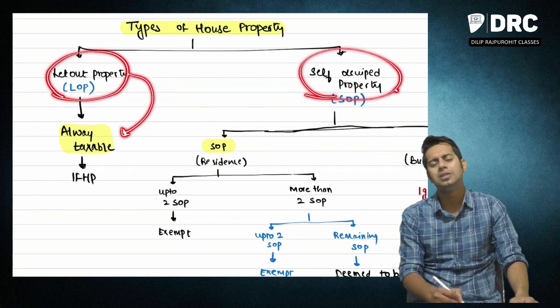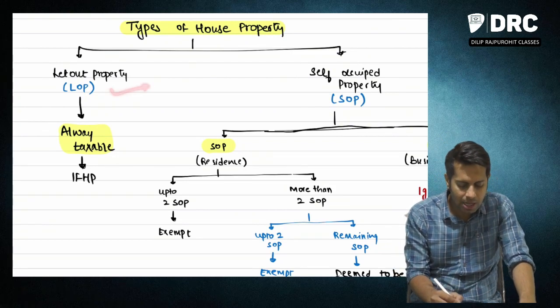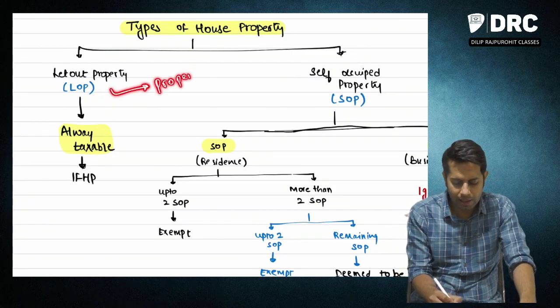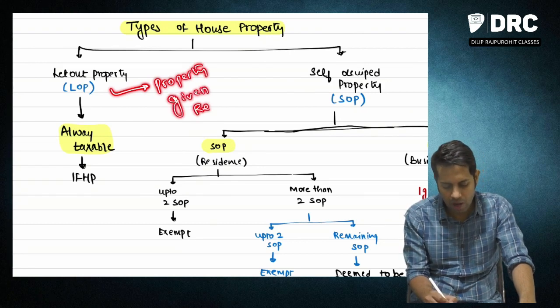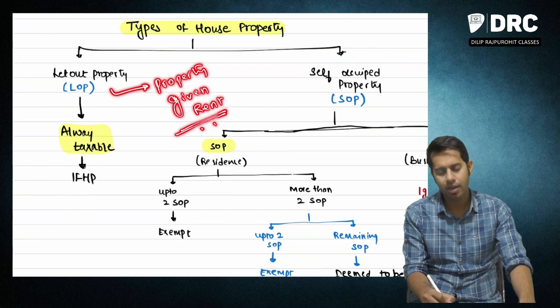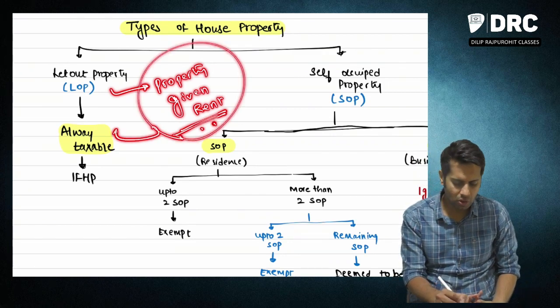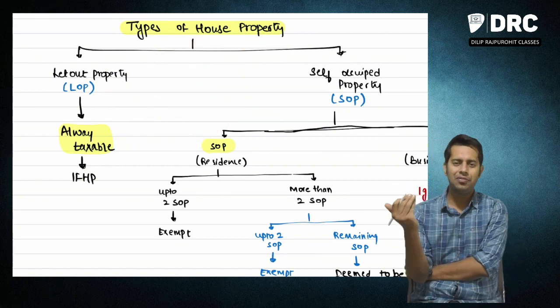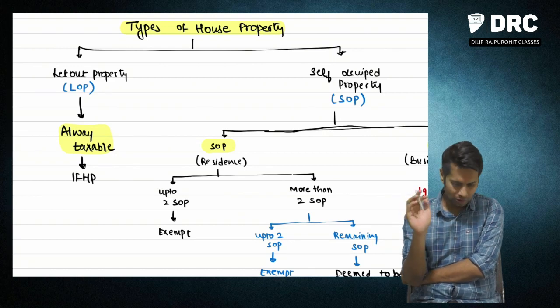Let out property means the property which you have given on rent. You have rented this property to someone. So obviously from this property you are going to earn rent. Therefore, these let out properties are always taxable under income from house property.